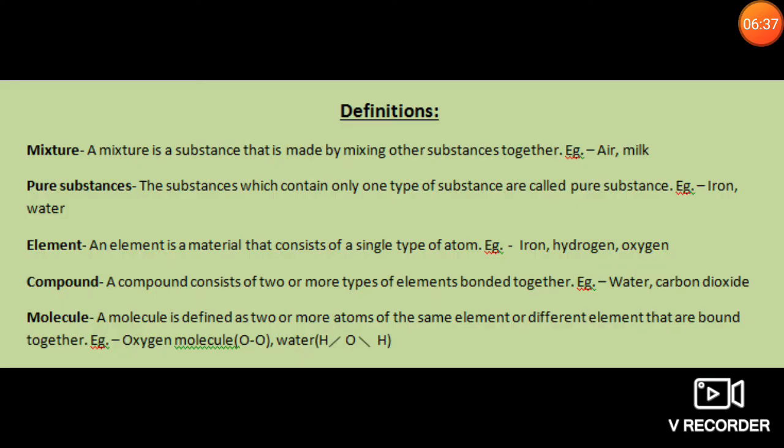Now what do you mean by pure substance? The substance which contains only one type of substance is called a pure substance. Like iron, water, these are all pure substances.